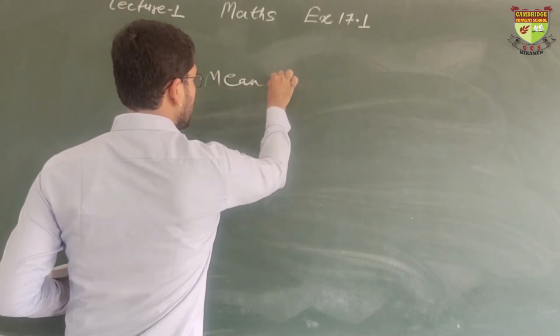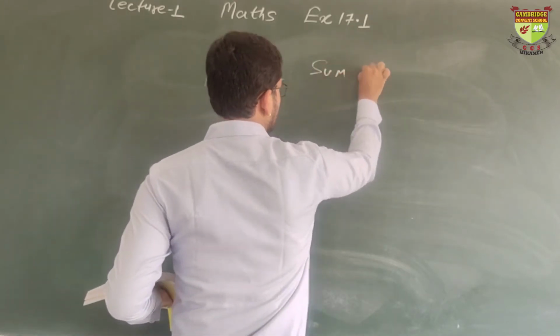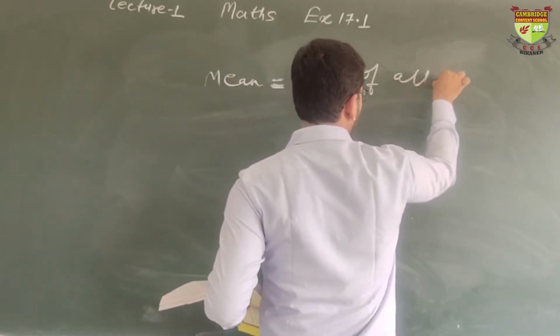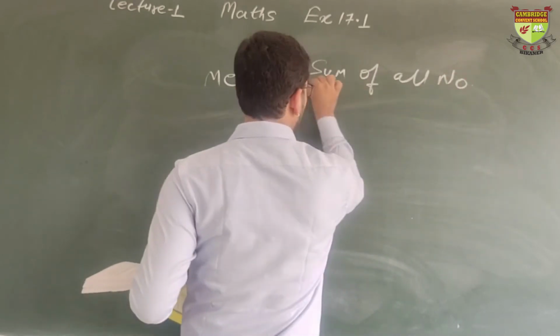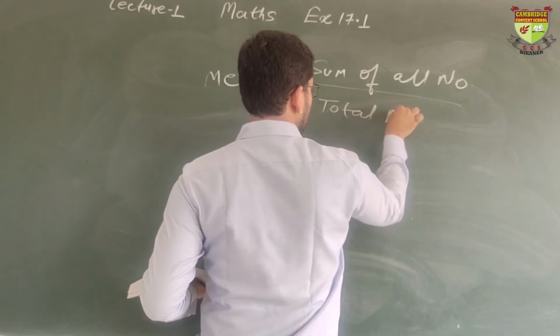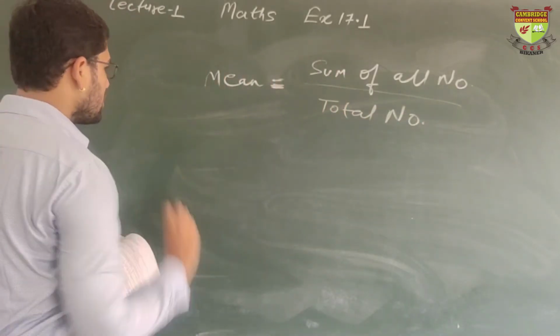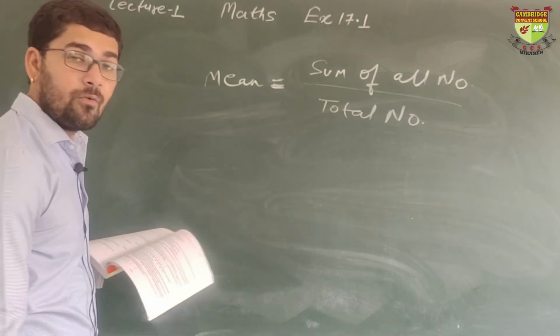Mean is given to us. What is the formula of mean? We know sum of all numbers upon total numbers. This is the formula. What is the mean? It is 4.